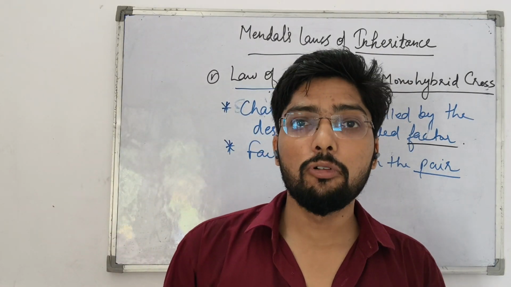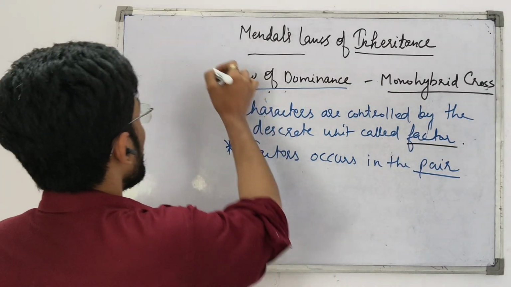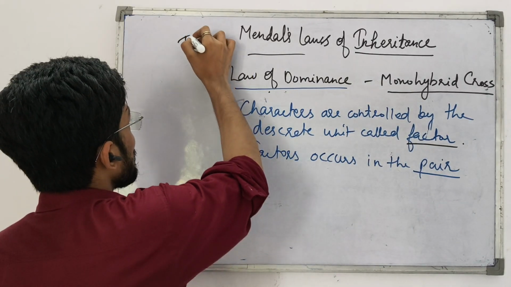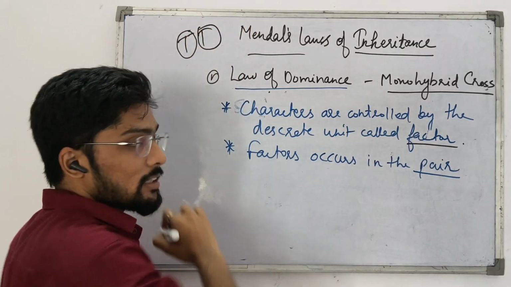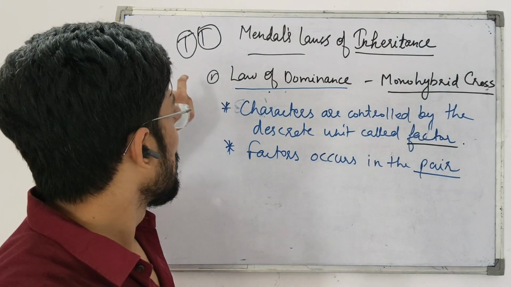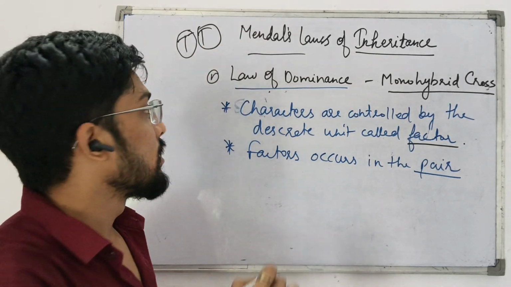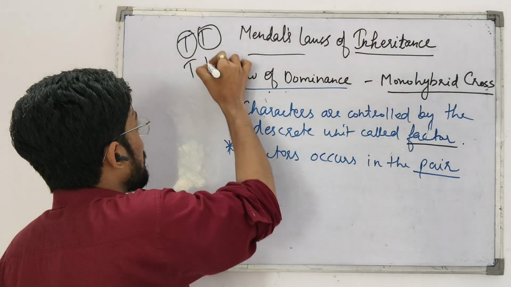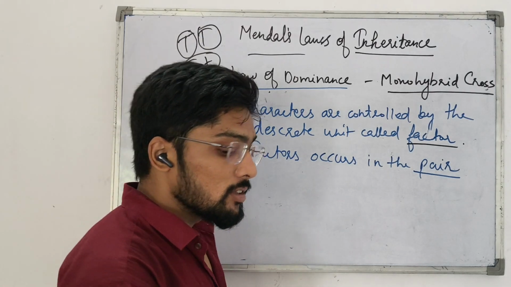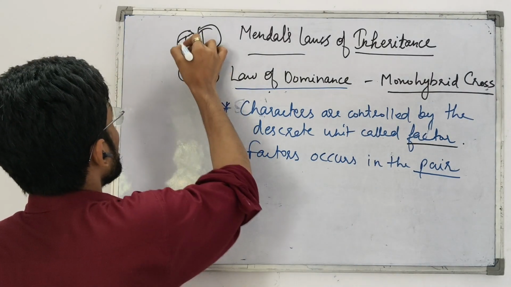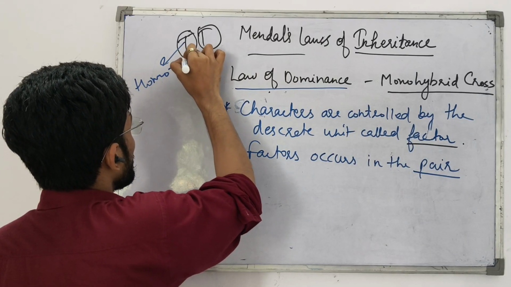If both factors are the same, it is called homozygous. It means if a plant is tall, then it may be capital T and capital T, or maybe capital T and small t. If both the T are capital, then it is called homozygous.